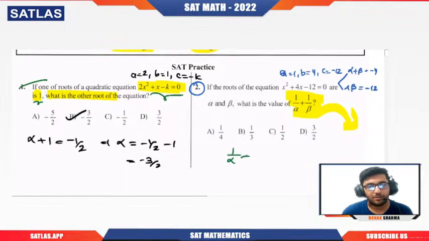So if I want to calculate 1 by alpha plus 1 by beta, so that will be alpha plus beta by alpha beta, right? We have taken the LCM. So what is alpha plus beta? Minus 4. What is alpha beta? That is minus 12. So that is clearly 1 by 3.